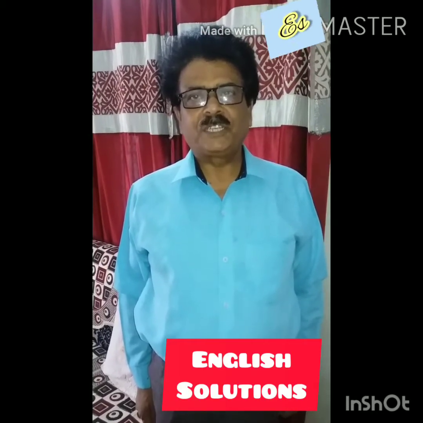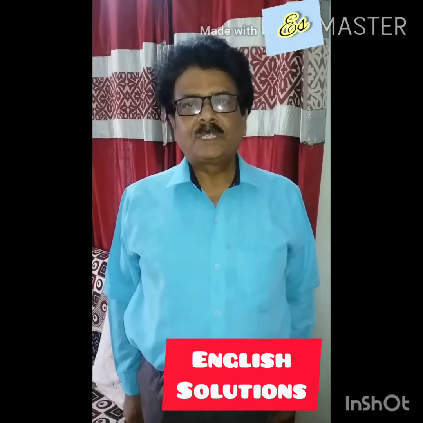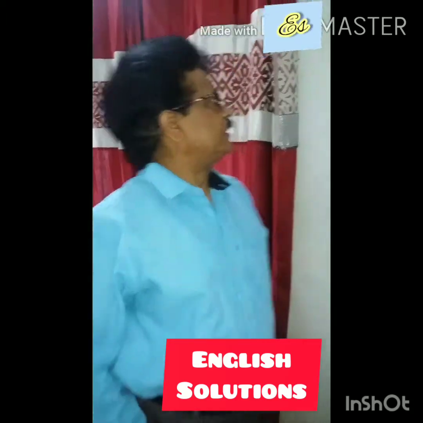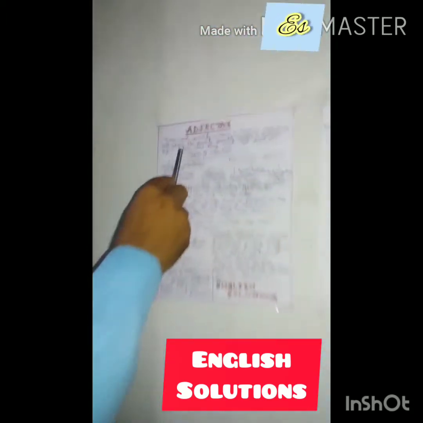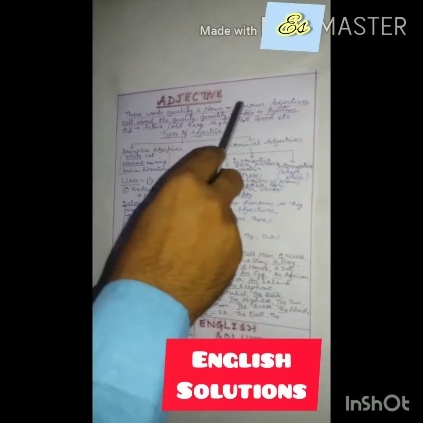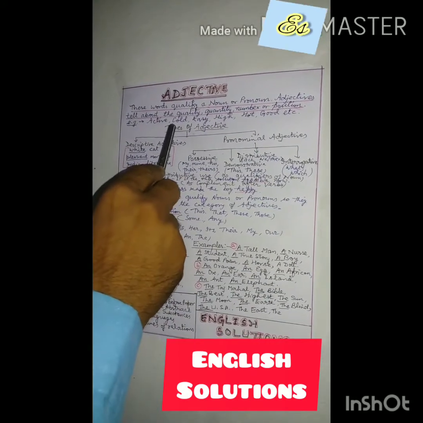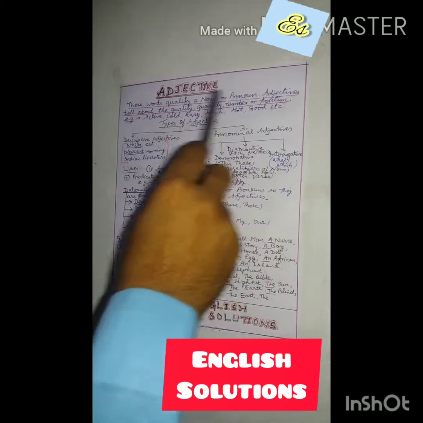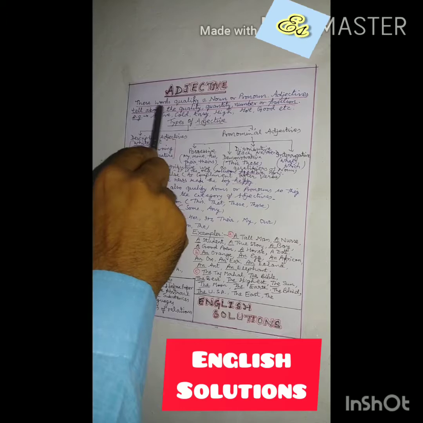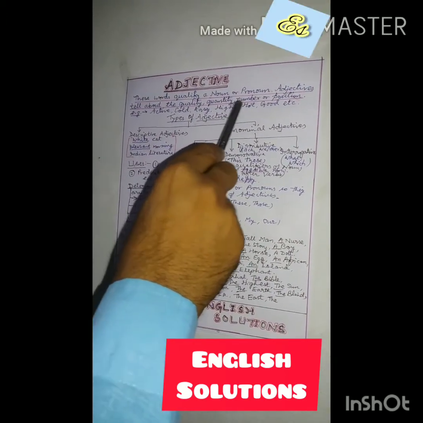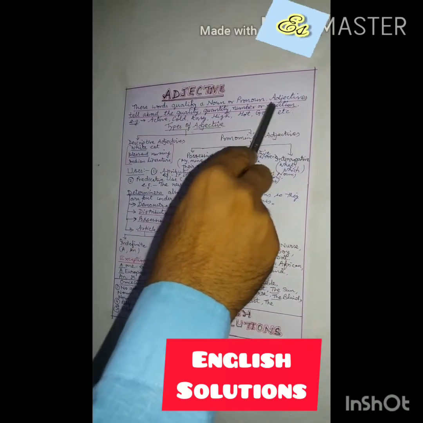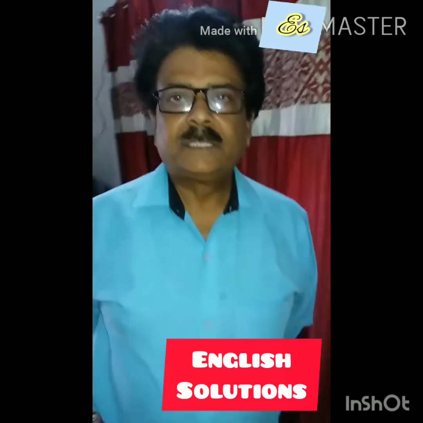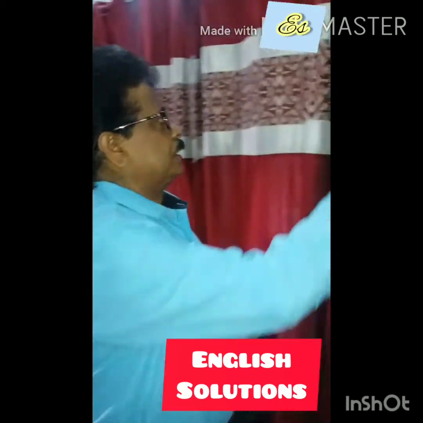Today's topic of discussion is adjective. You know that adjectives qualify nouns or pronouns. So by definition, adjectives are those words that qualify a noun or pronoun. Adjectives tell about the quality, quantity, number or position. Examples are: active, cold, easy, high, hot, good. These are adjectives. Further, discussing the types of adjectives.